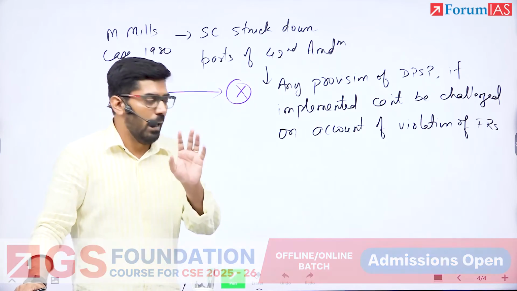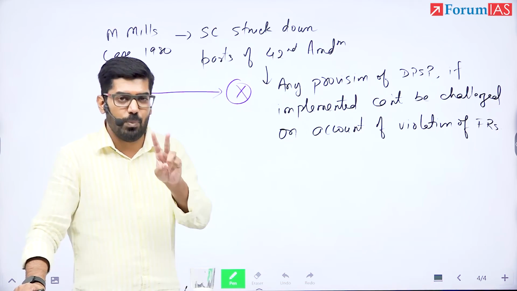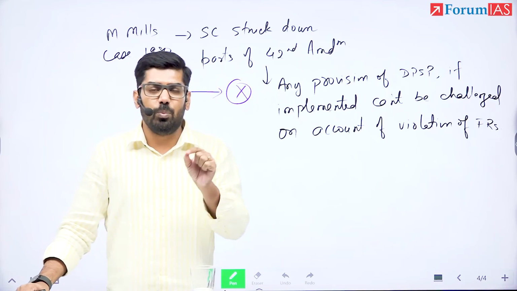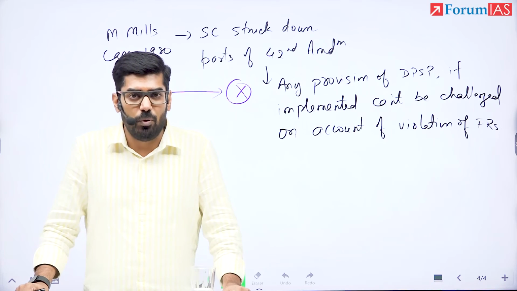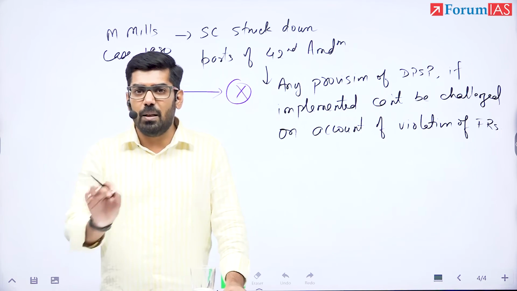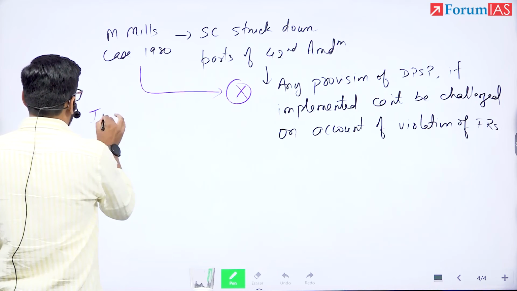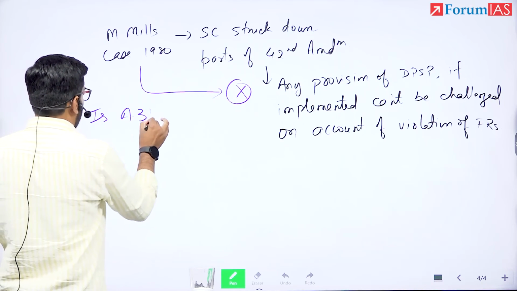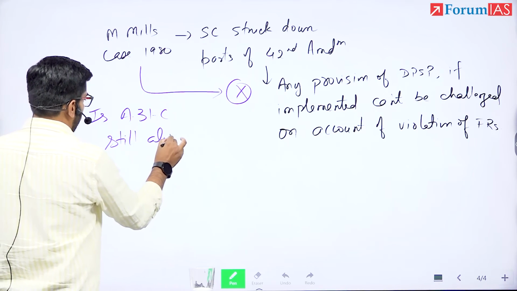Or has 31C ceased to exist because there are two judgments, one which struck down portions of 25th Amendment, the other which struck down portions of 42nd Amendment. So is 31C still applicable? Is Article 31C still alive?